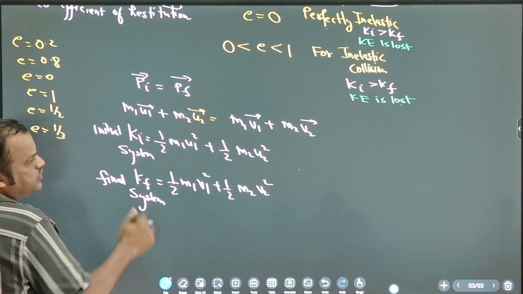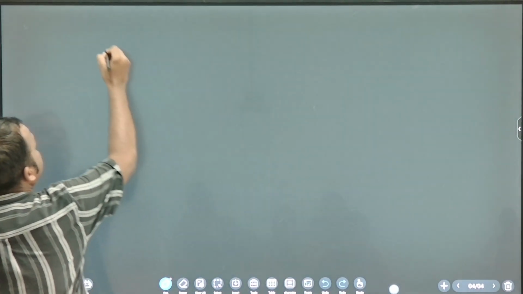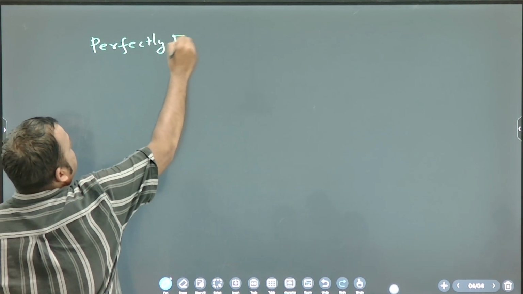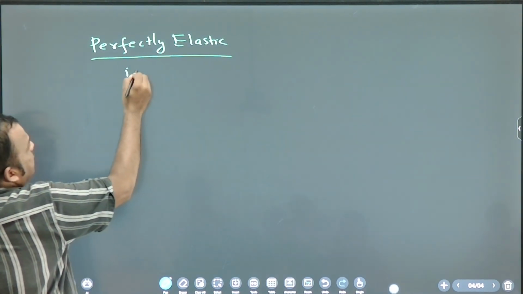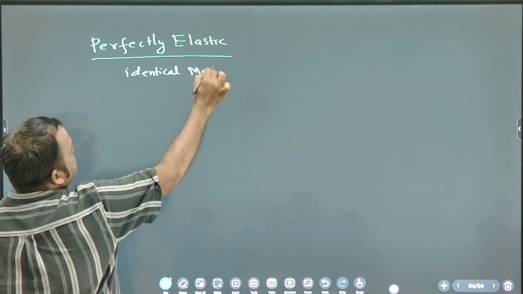So let's do perfectly elastic. Note down the topic: perfectly elastic collision for identical masses. Masses are equal.